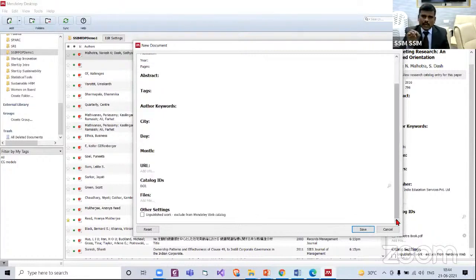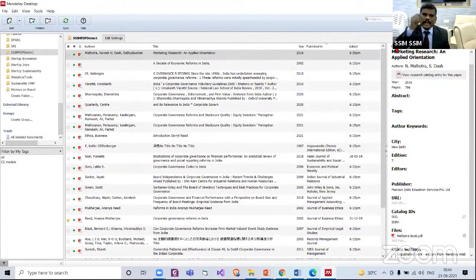Now, if this news article is from a website, then you link the URL also. We have to copy paste the URL also. So finally, after doing this, you click save. This is how we have to bring in an article, a newspaper, or any document manually into our Mendeley library. Now this is called Mendeley desktop, where this section is called as our library.